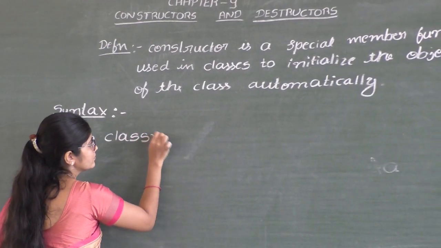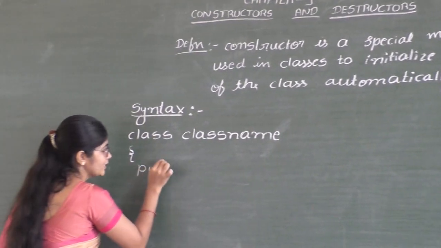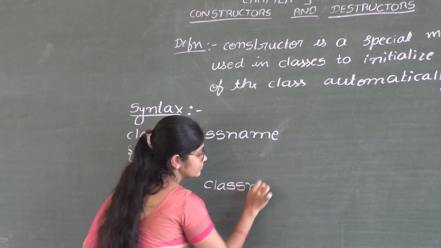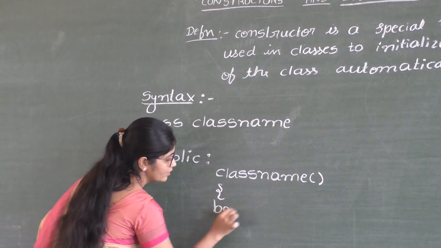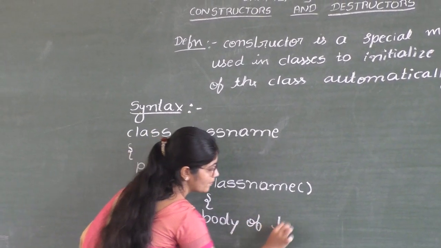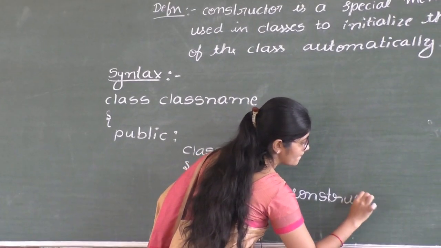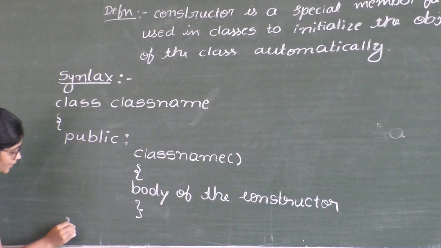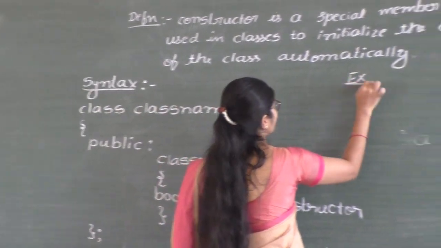Syntax: class, name, under public section, class name, open flower bracket, body of the constructor, close the flower bracket of class, put semicolon. We shall see one example.